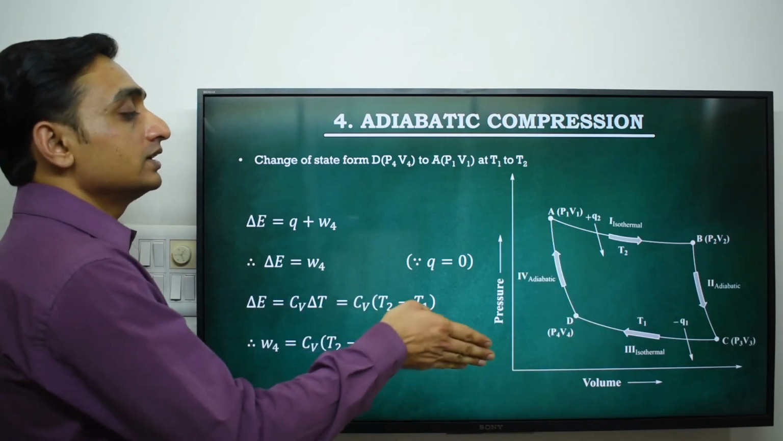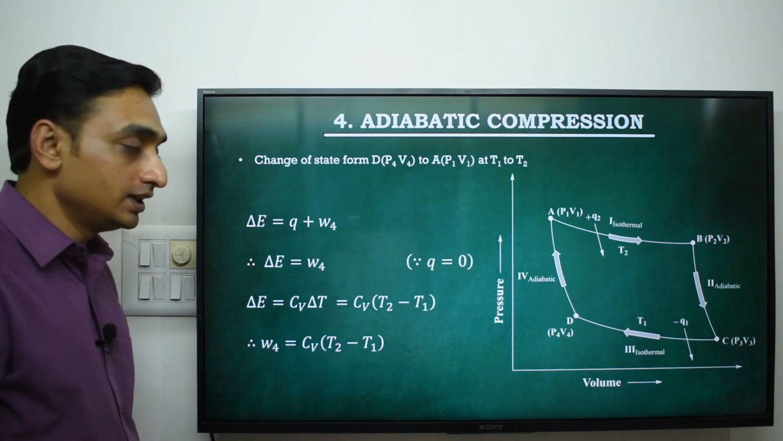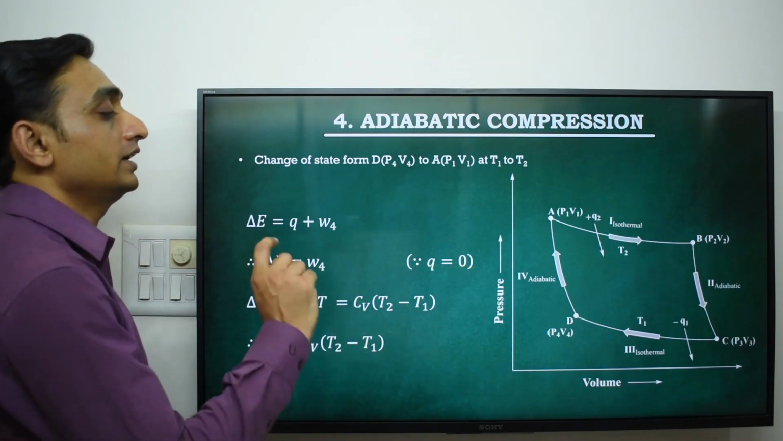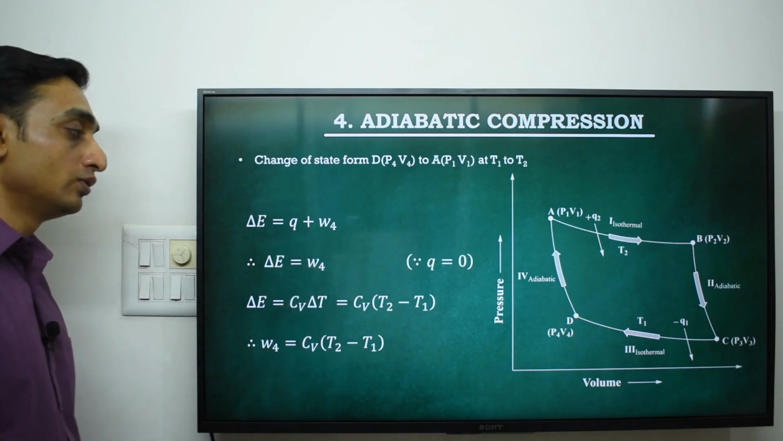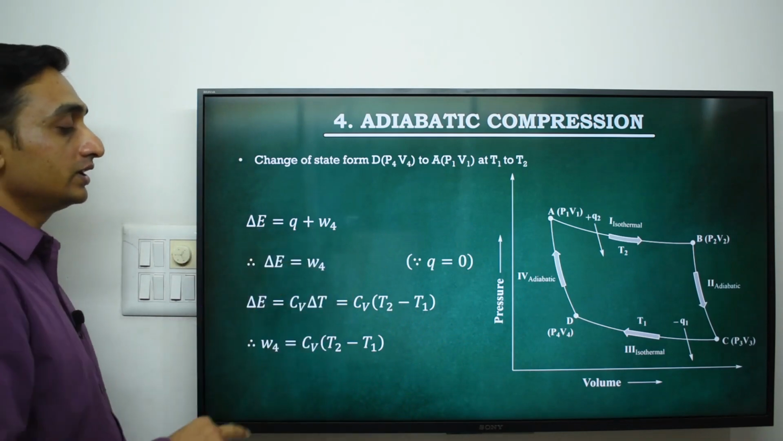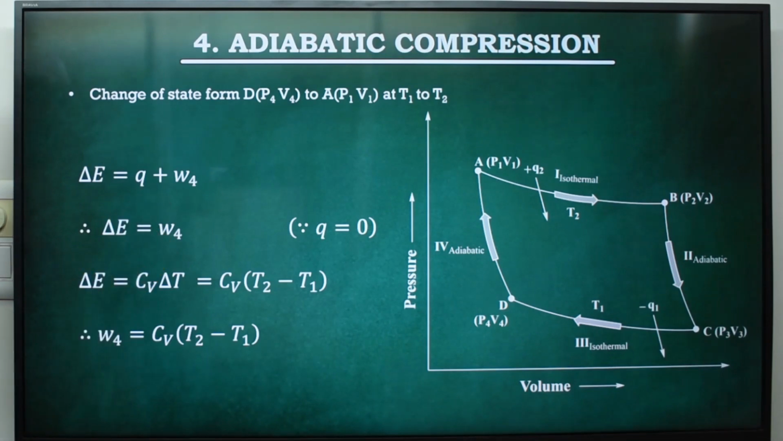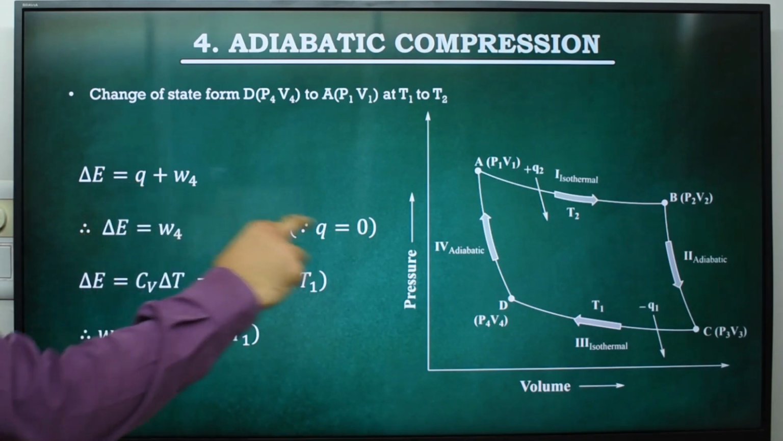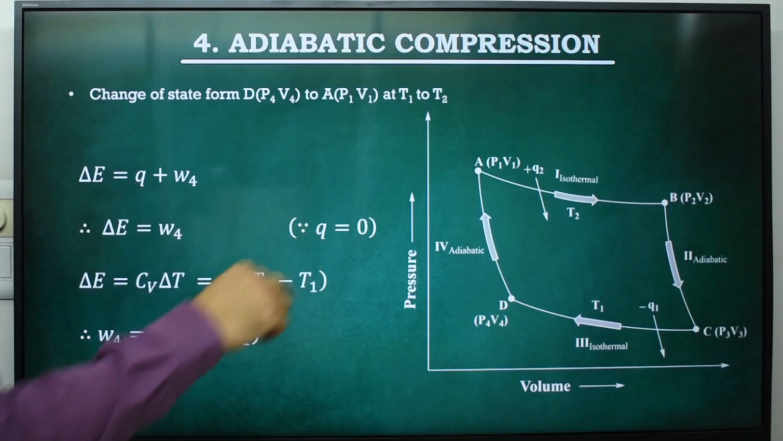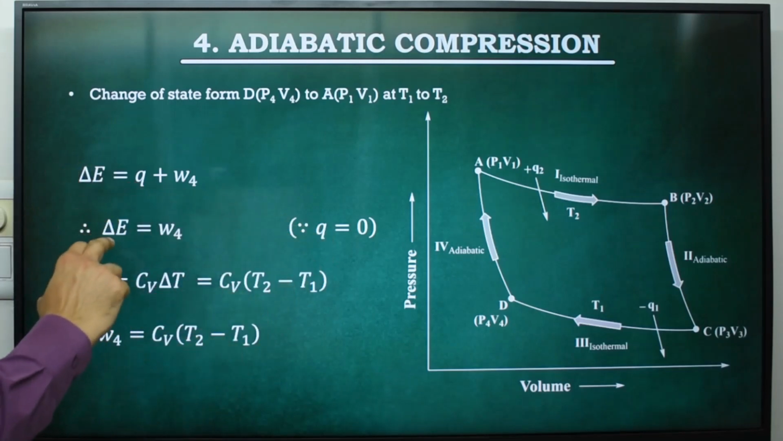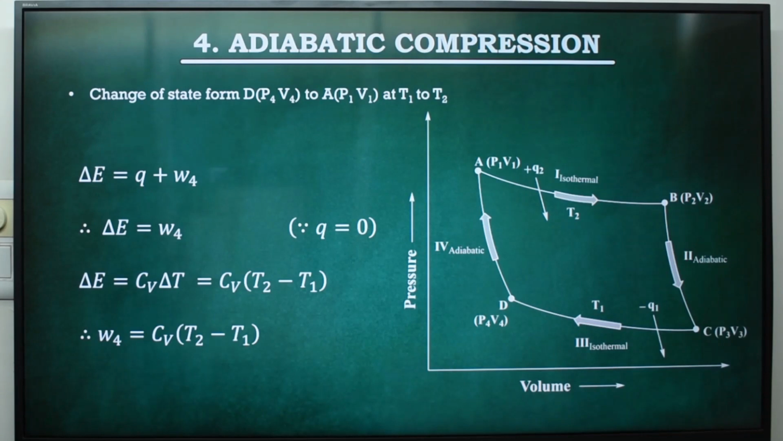Now to compress a gas adiabatically, we need to do work, and the work is W4. So according to the first law, we can write that delta E is equal to Q plus W4. For an adiabatic process, the value of Q is 0. So the equation becomes delta E is equal to W4.